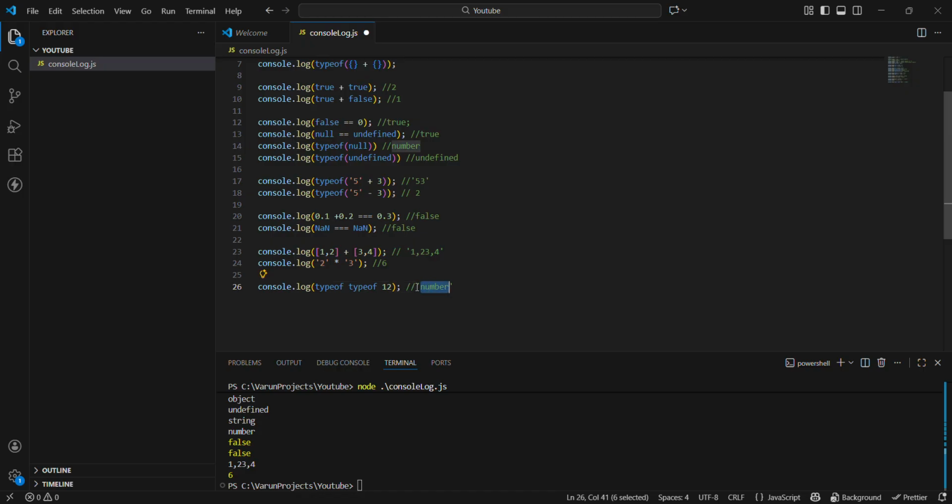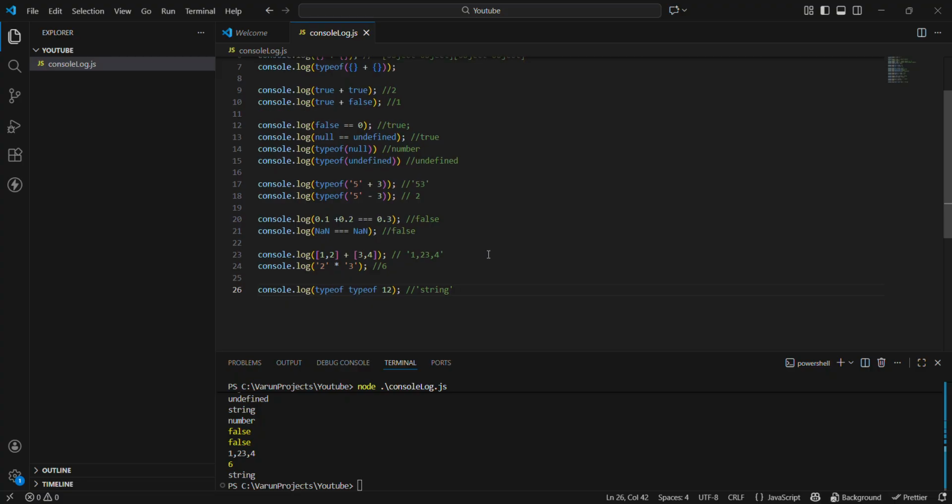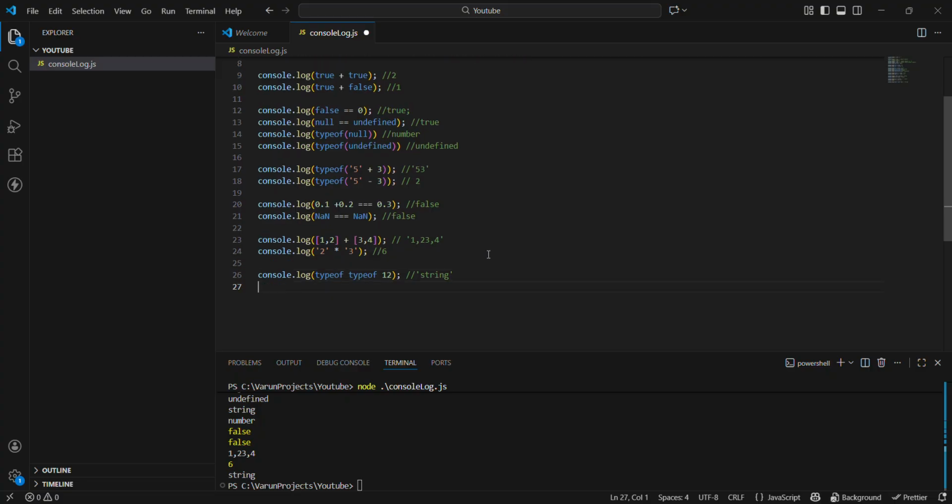Why? Because this number is in a string, and I am simply console logging the type of that thing. So the typeof a string will always be string. Let's verify this. Yeah, it's a string. So remember, it is very important to know the typeof, how double equal to and triple equal to work, how the plus sign works, how the multiplication sign works. These are the things that interviewers check, and these are very common and important questions, guys. If you've done this video, I think 80%, I will say 90% of the questions will get covered. So let's go on to the next one.